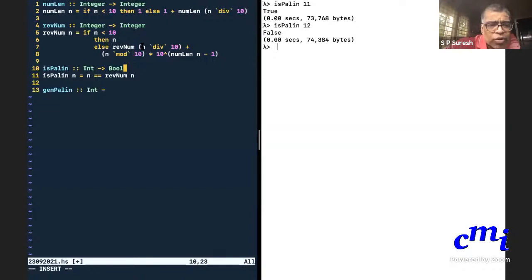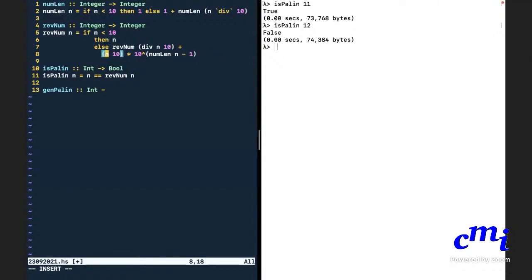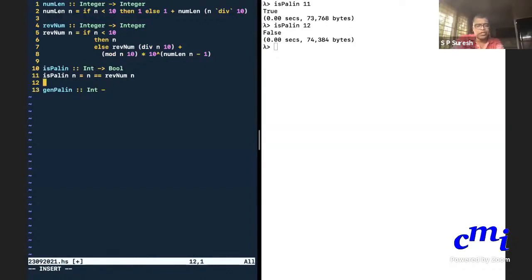That is easier for you. You write it like this. I'll modify it for you. You see? No need to be fancy here. I'll just copy this now. That works well. Mod n 10. So everywhere I'm just changing it to integer.